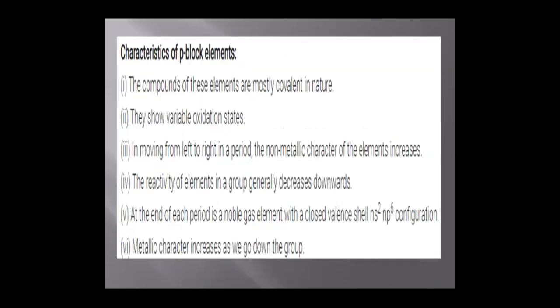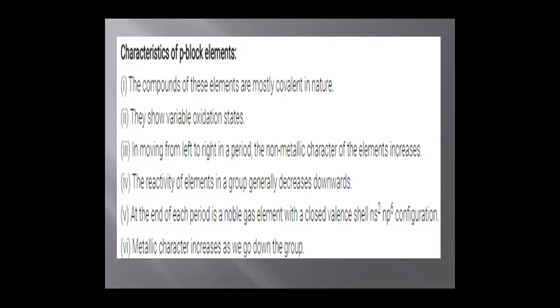Then, the characteristics of P block elements. P block elements are those elements in which the differentiating electron enters into the P subshell. So the general electronic configuration of P block elements is noble gas ns2 np1-6. So in the P block elements, we can place a minimum of 1 electron and a maximum of 6 electrons. The compounds of these P block elements are mostly covalent in nature. P block elements can show variable oxidation states.